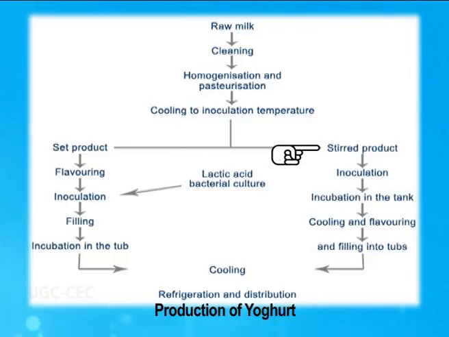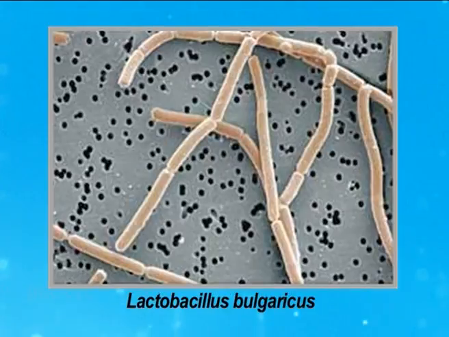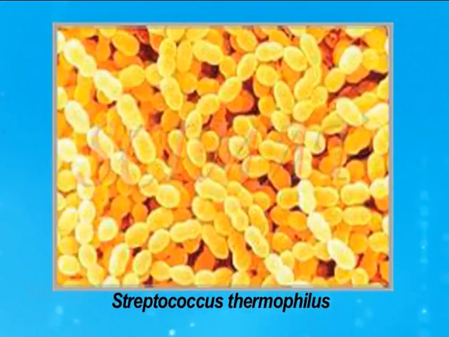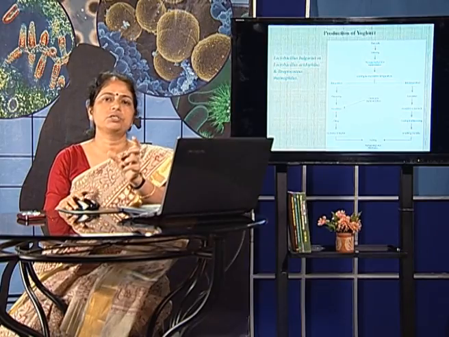However, in the case of the stirred product, the inoculation is first done with the lactic acid bacteria, and in the terminal stages, you have the addition of the flavoring agent. So this is the basic difference, and then they go in for the fermentation process and you have the formation of yogurt. The main bacteria used for this is Lactobacillus bulgaricus or Lactobacillus acidophilus, along with another species, Streptococcus thermophilus. With the help of the symbiotic association of these two bacteria, you have the formation of the yogurt.